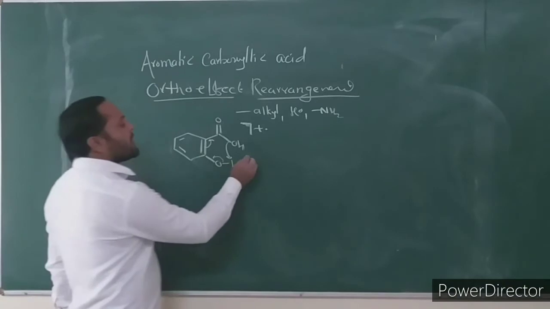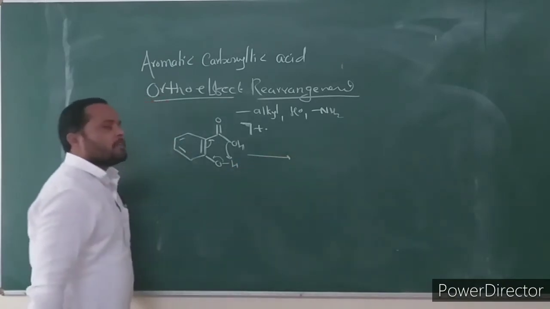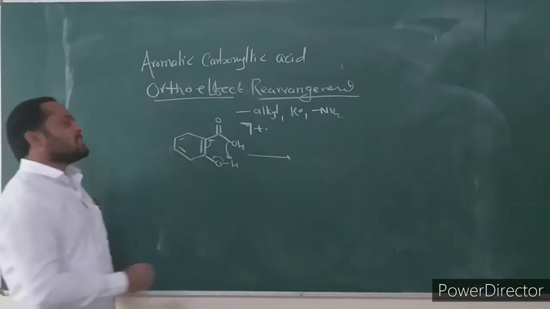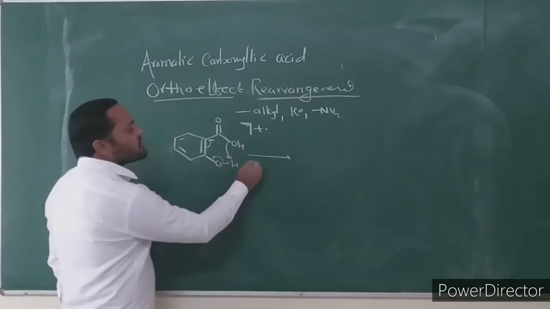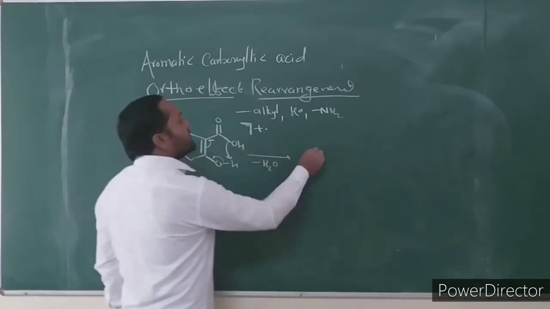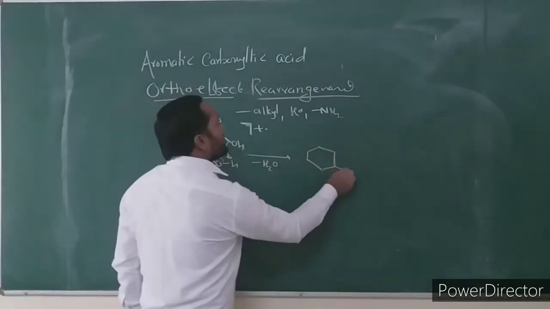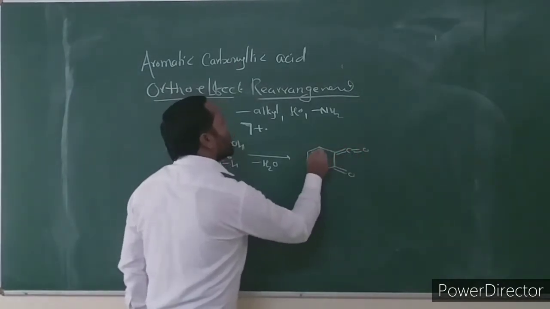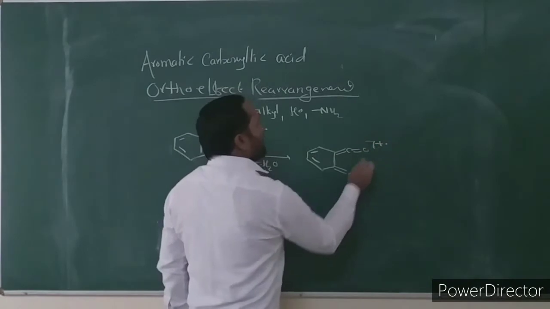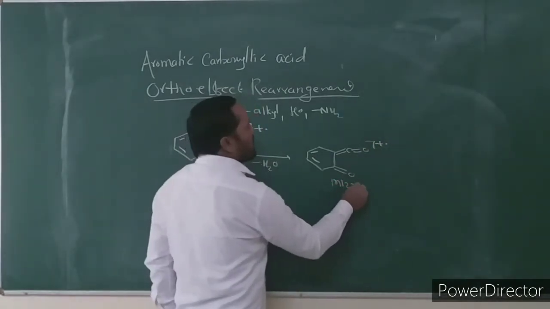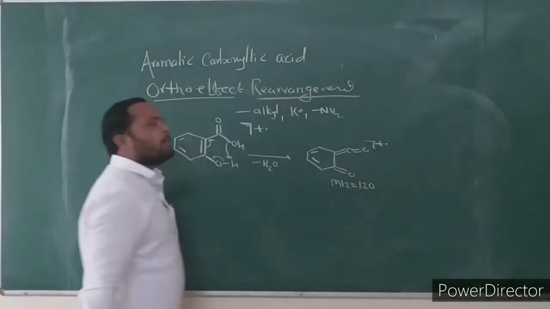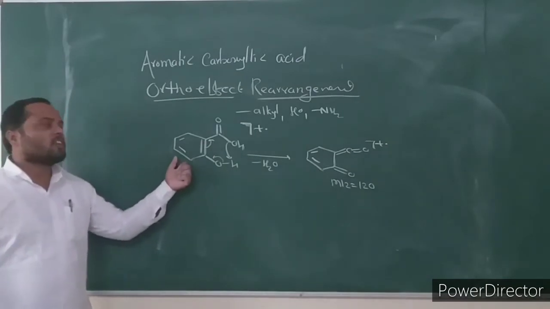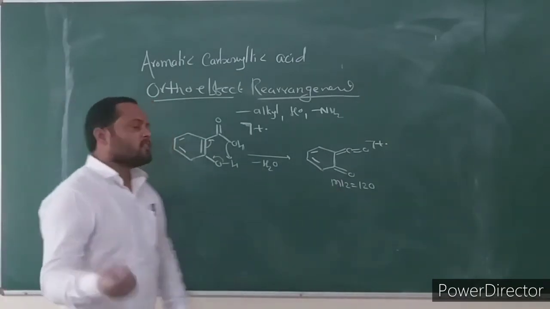It is a concerted, simultaneous mechanism, and this reaction proceeds through a 6-membered cyclic transition state. OH and H, that is H2O, is eliminated, and this fragment ion is formed. This fragment ion has an even mass to charge ratio. If there is any substituent on the ring, then the mass to charge ratio changes again.